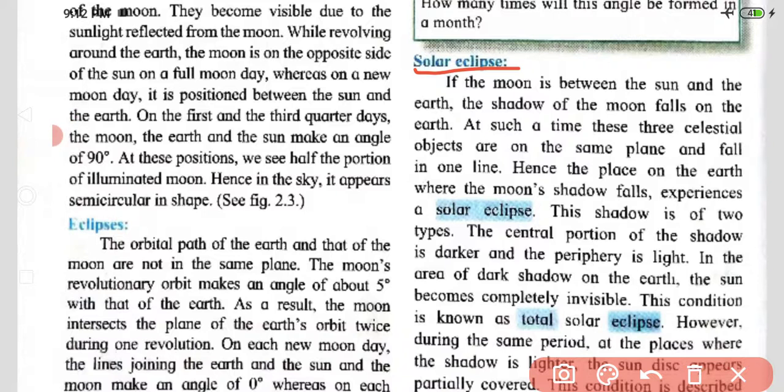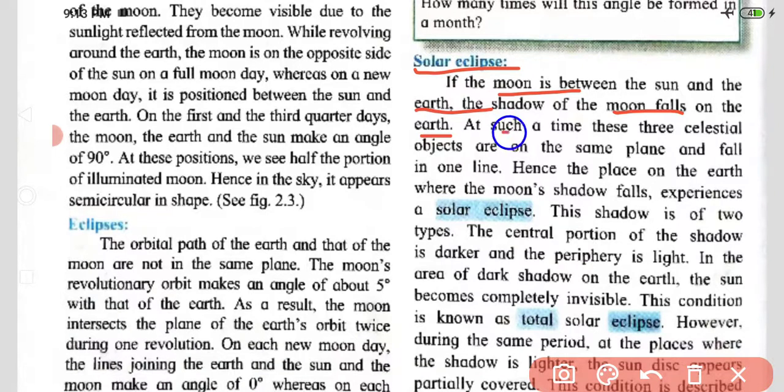If the moon is between the sun and the earth, the shadow of the moon falls on the earth.